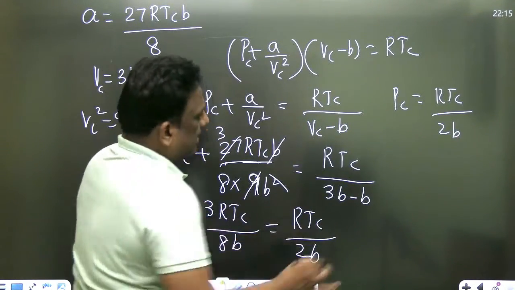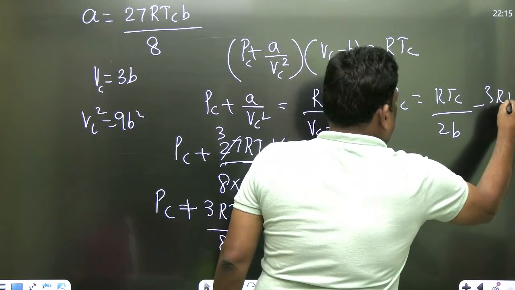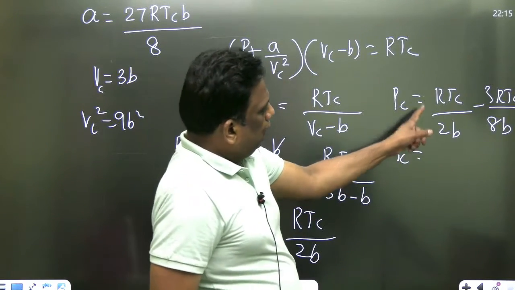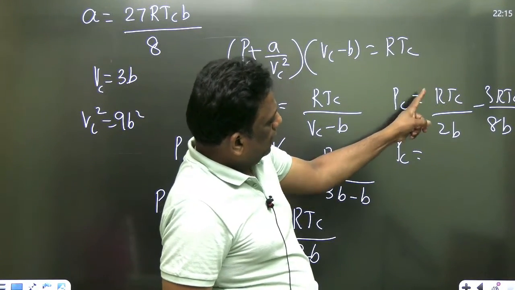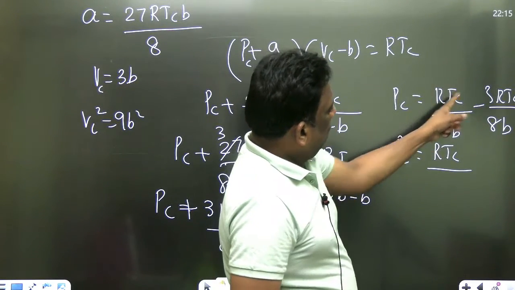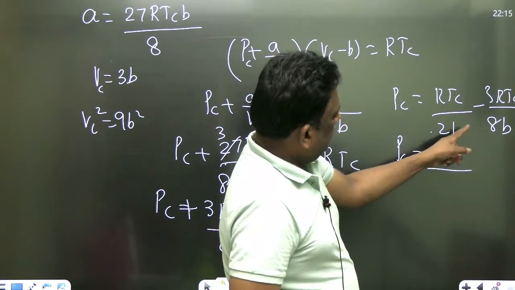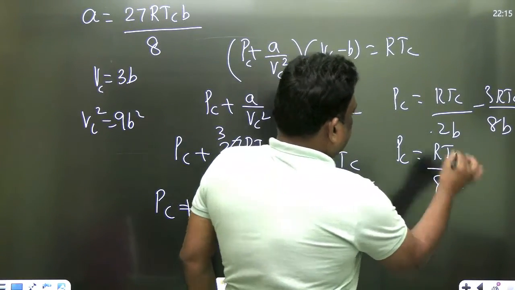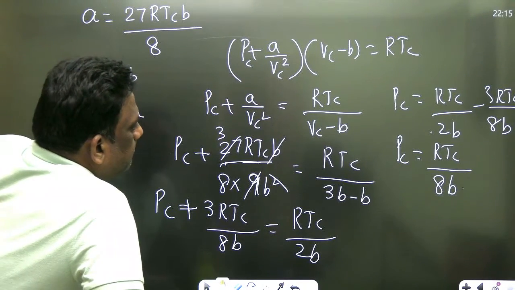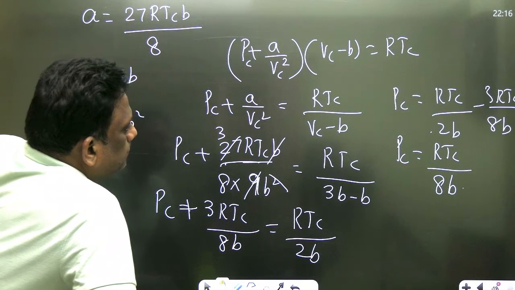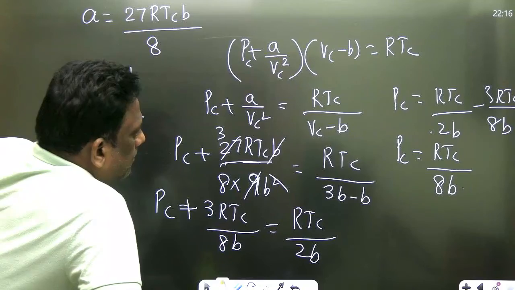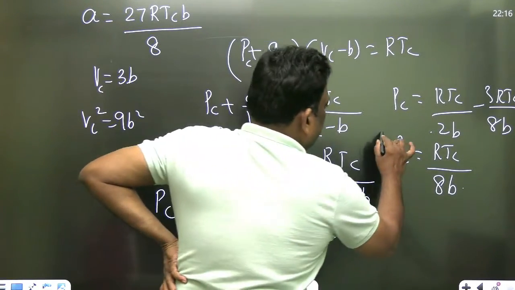RTC by 2B minus 3RTC by 8B. So PC will be equal to, here multiply by 4. 4 twos are 8, 4. 4 minus 3 is 1. So it will be RTC by 4 minus 3, 1. 4 twos are 8, so 8B. Should be correct, I think. Check once, sir. RTC. Correct. This is PC.